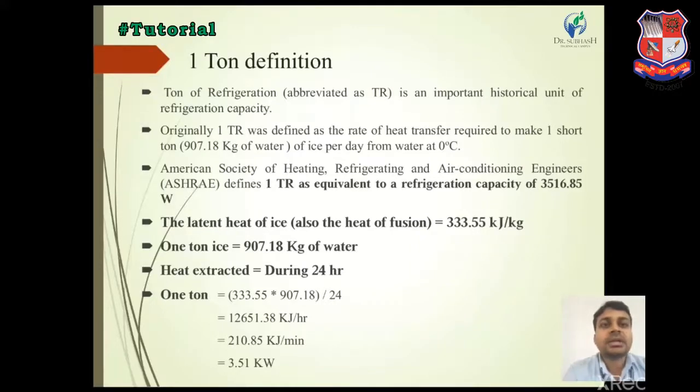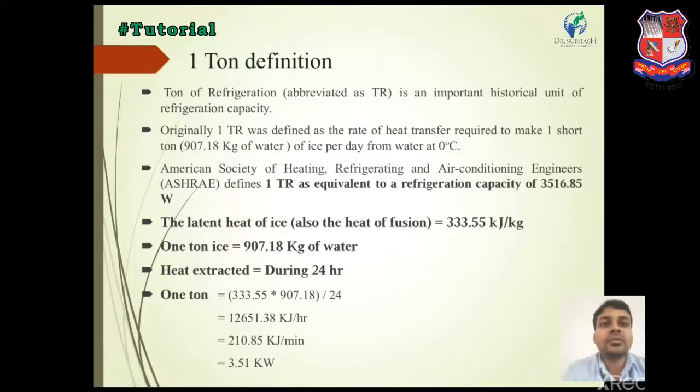The American Society of Heating, Refrigerating and Air Conditioning Engineers, ASHRAE, defined 1 ton as equivalent to a refrigeration capacity of 3516.85 watt. Now the definition of the 1 ton unit. If we consider the latent heat of ice as 333.55 kilojoule per kg, then we consider 1 ton of water.